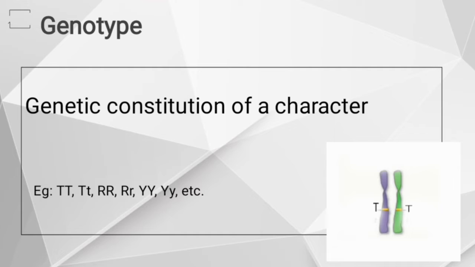Phenotype is influenced by genotype, but genotype is not influenced by phenotype, and not even by environment. It does not change under the influence of environment.